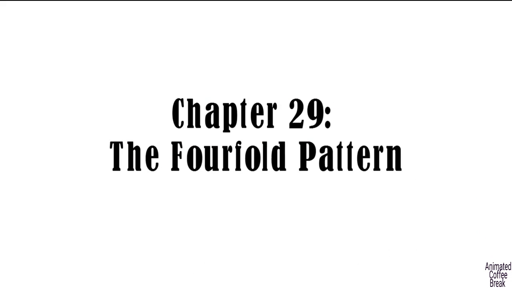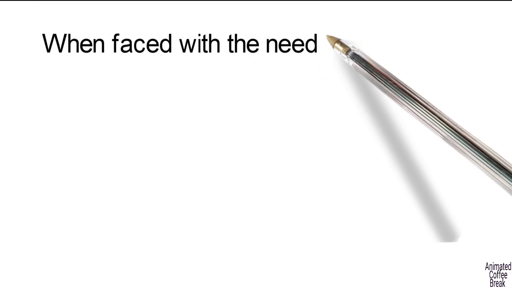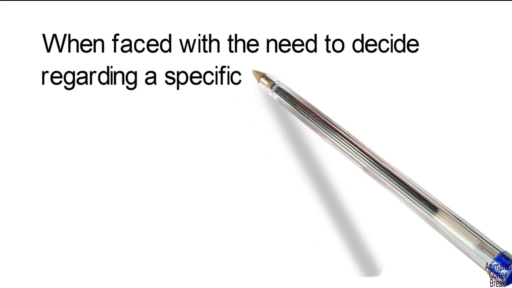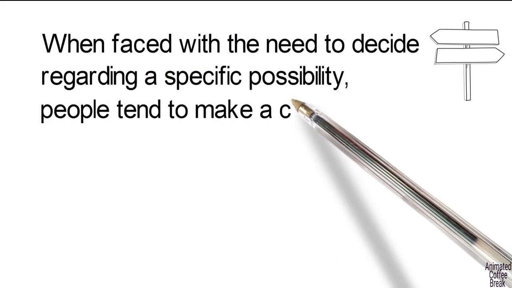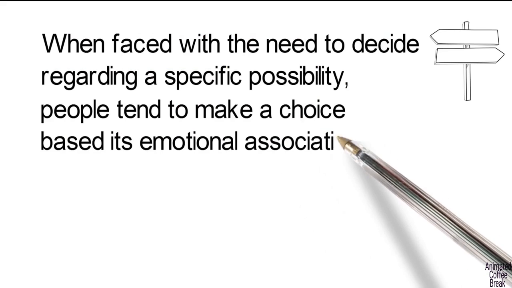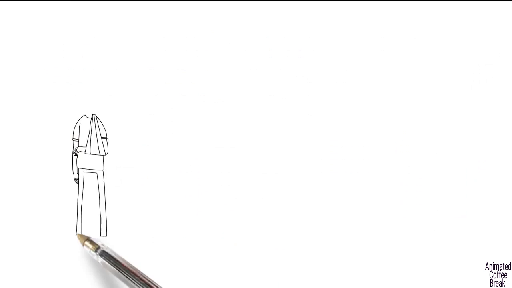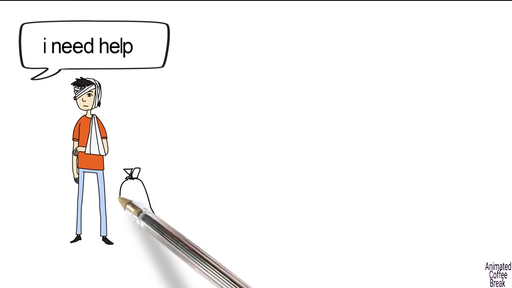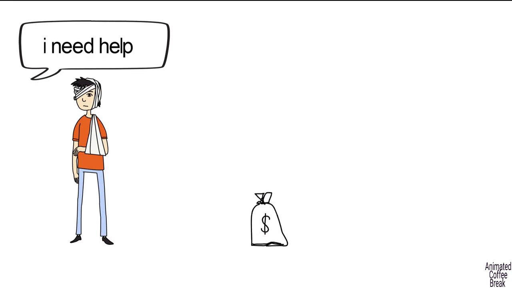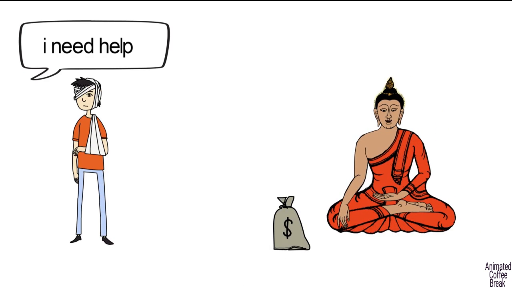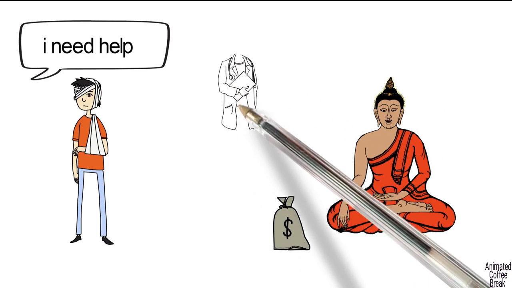Chapter 29: The Fourfold Pattern. When faced with the need to decide regarding a specific possibility, people tend to make a choice based on its emotional associations and not its probability. An example of this is when a sick person decides to invest large amounts of money paying people with powers to help them recover from their illness.